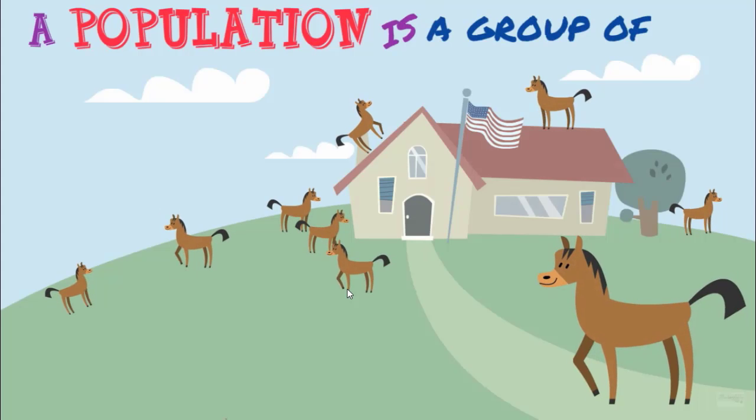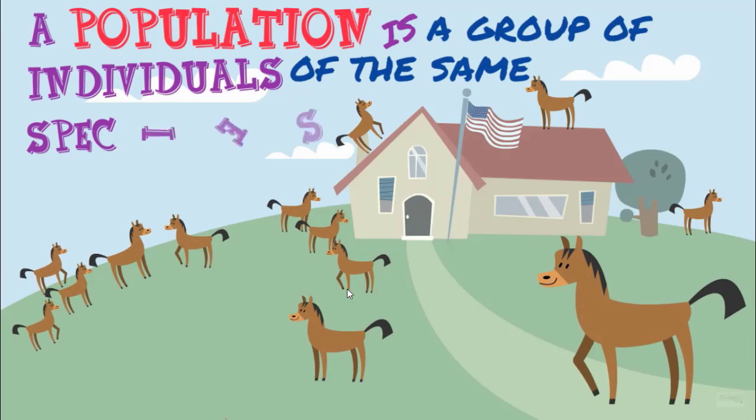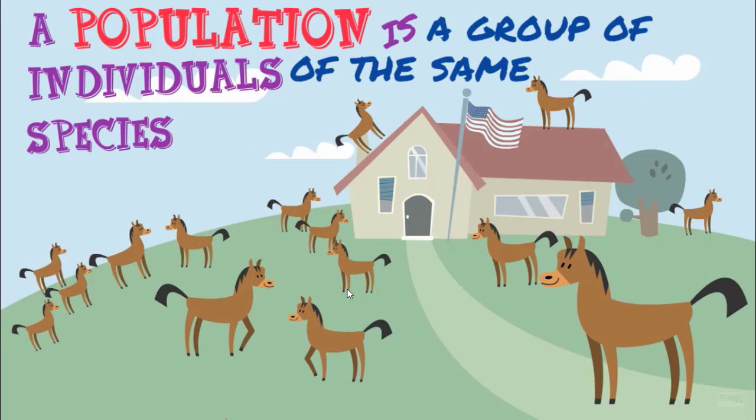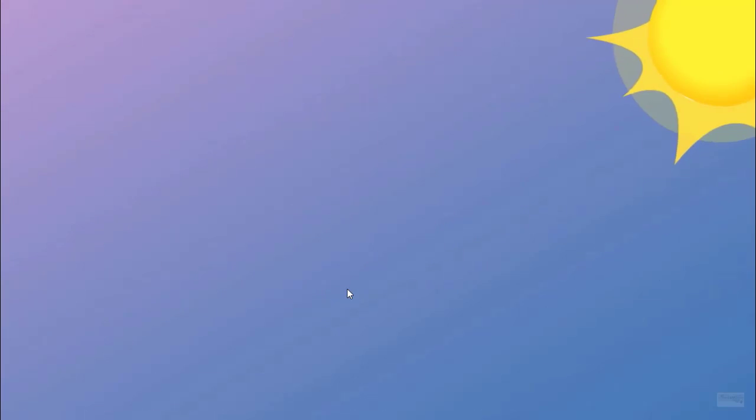Then we have studied the population level. A population is a group of individuals of the same species that live in the same place at the same time. For example, the population of humans or horses.